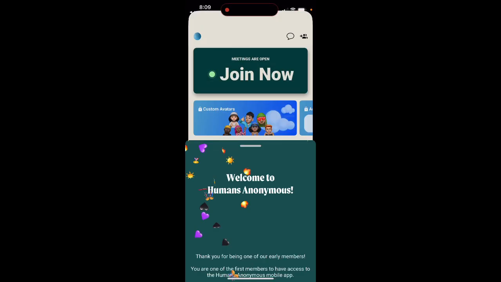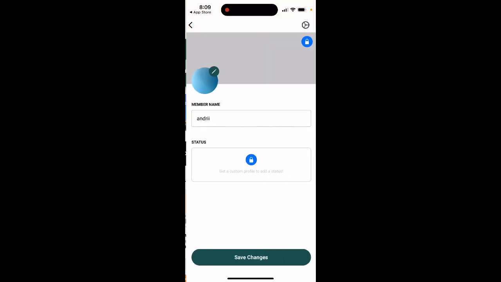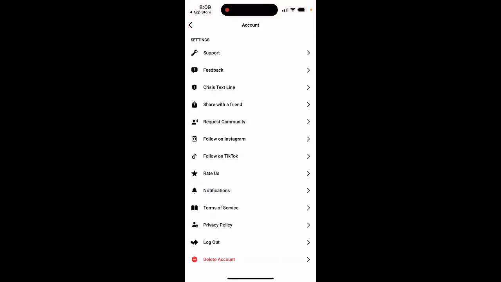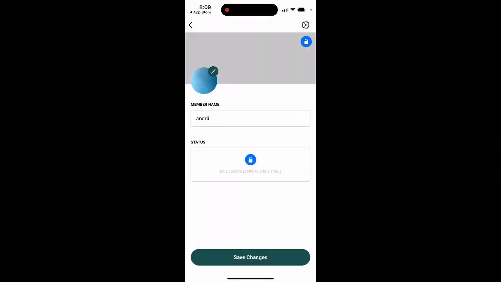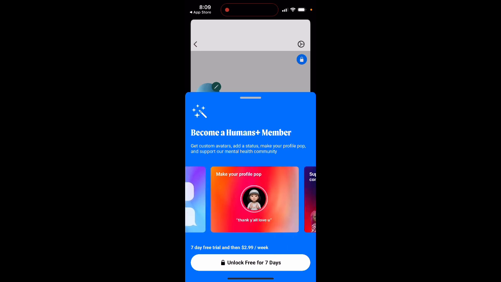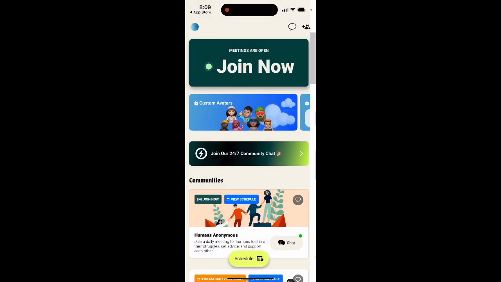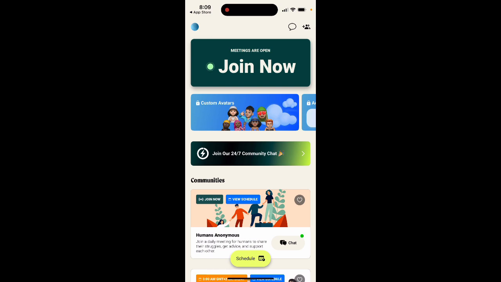Welcome to Humans Anonymous. Yeah, this app is currently going viral on TikTok, and it's getting some good traction, especially among teenagers. I'm just looking through the settings here. Here you set up your member name. If you want to add custom avatars, add a status, make your profile pop, for all of those things you will need to upgrade.